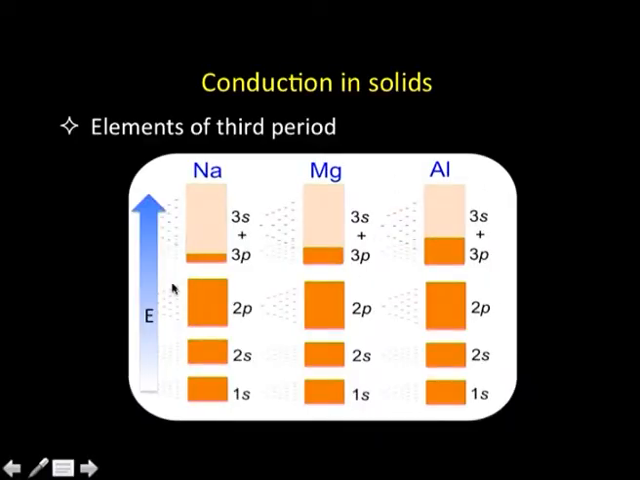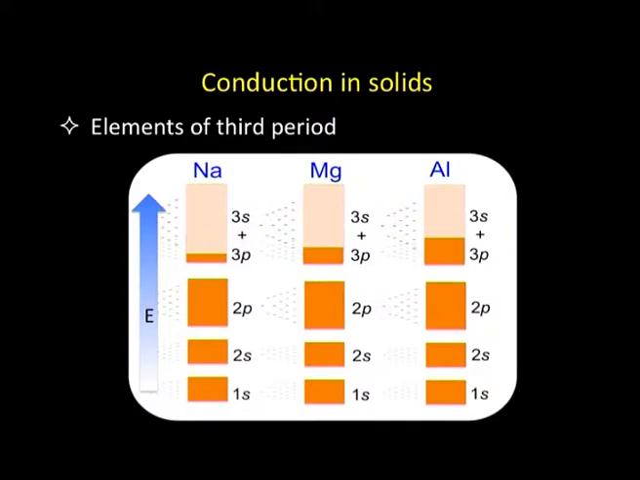So, only 1/8 of the orbitals in this band are occupied, and the rest remain empty. And then when we give energy, the electron can go from these occupied energy levels to the empty energy levels, and the conduction starts. In case of magnesium, the occupancy is about 2/8, that means 1/4 of it. In this case, it is about 3/8, otherwise the rest remain the same. So, that is the way conduction takes place in case of the metals of the third period, that is sodium, magnesium and aluminum.